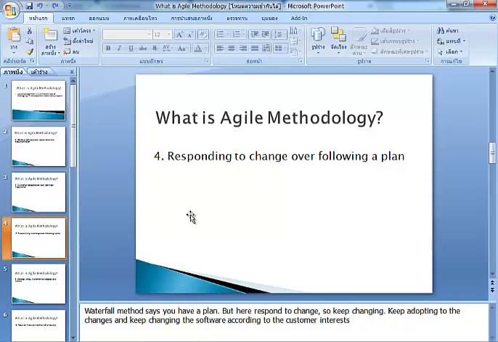Responding to change over following a plan. The waterfall method says you have a plan, but here in agile methodology, there's a response to changes. So keep changing, keep adapting to the changes, and keep changing the software according to the customer's interest.